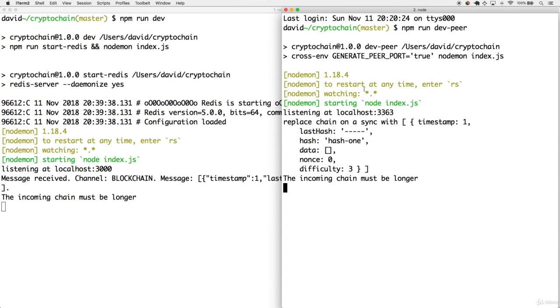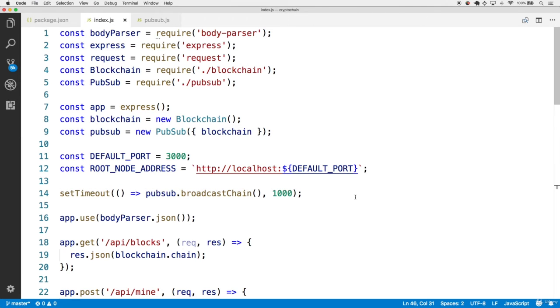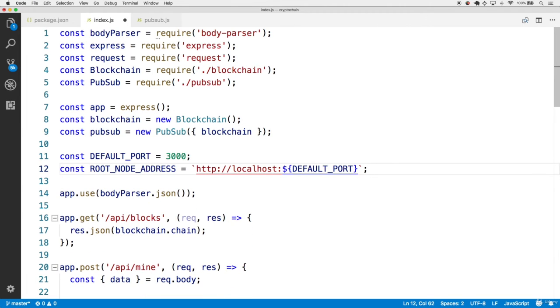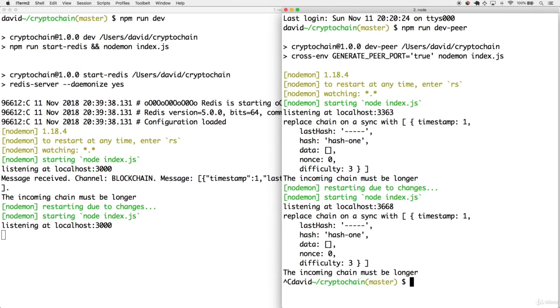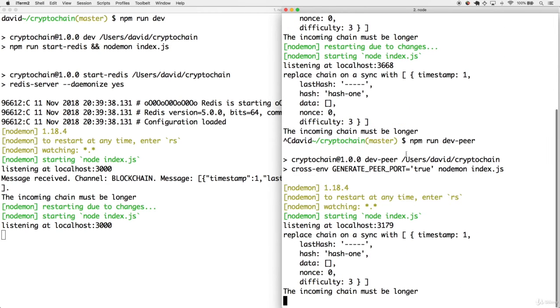And as we do so, it says replace chain on a sync. Cool, so it's getting that root node from the root address, and this says the incoming chain must be longer. Now, one thing you'll also have noticed is that the root node is getting a request, and that is probably because you still might have this experimentation code, which is broadcasting the chain after a 1000 millisecond delay. So if you save this, it'll refire, and if you fire the dev peer once more you're going to see that it's going to try to replace a chain on a sync. The incoming chain must be longer, but no longer are we getting that extra message received that a blockchain was broadcasted.